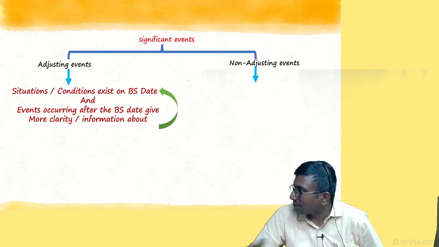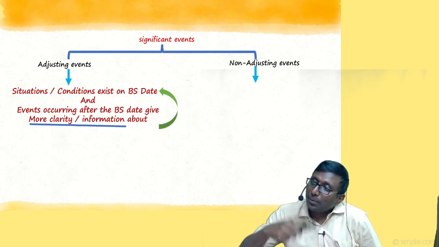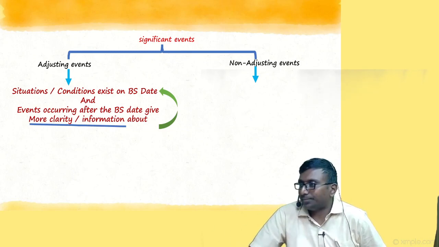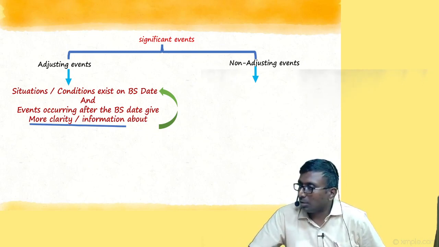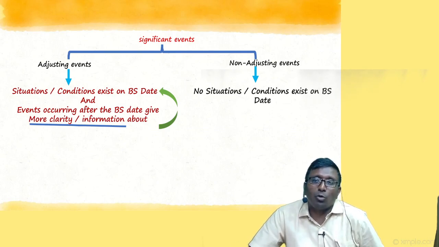Okay, for the time being, that is the explanation. But don't worry, in every example I'll tell that. What is happening subsequently, you must be getting more information, more clarity about what was existing on 31st March. Right. So non-adjusting means what, sir? No situation, no condition exists.